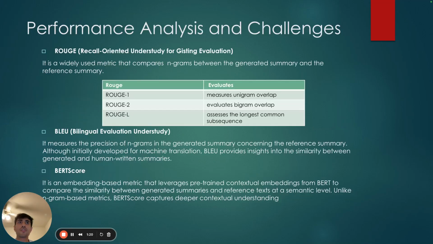These are the key metrics that we have used throughout our whole process. First is ROUGE-1, which measures the unigram overlap between the generated summary and the reference summary. ROUGE-2 evaluates the bigram overlap, and ROUGE-L assesses the longest common subsequence between the generated and the reference summary. We have used two more metrics, one is BLEU, which calculates the precision of n-grams, and BERTScore is what helps us understand how both of the summaries are related in terms of semantics.